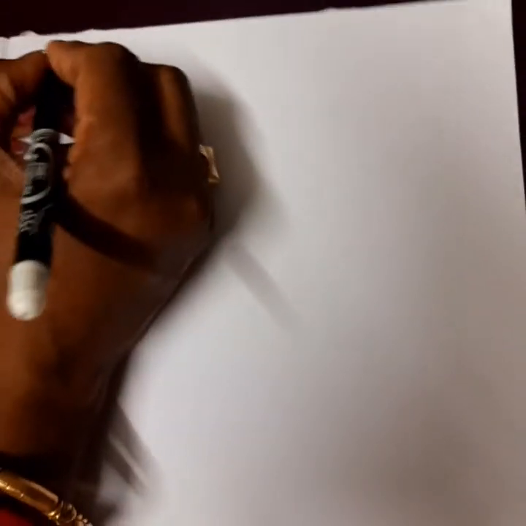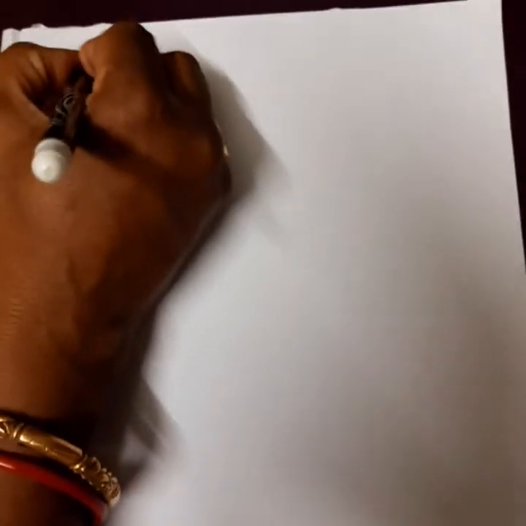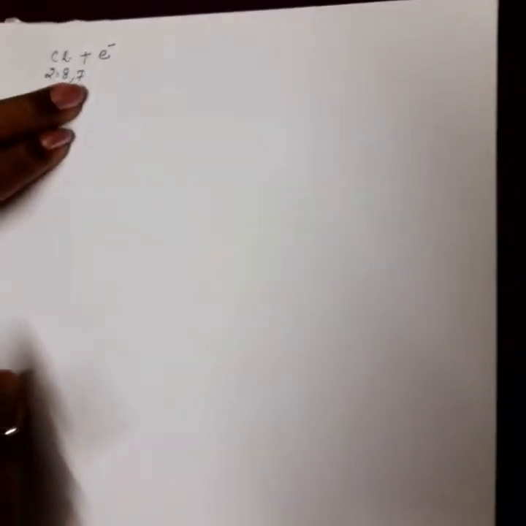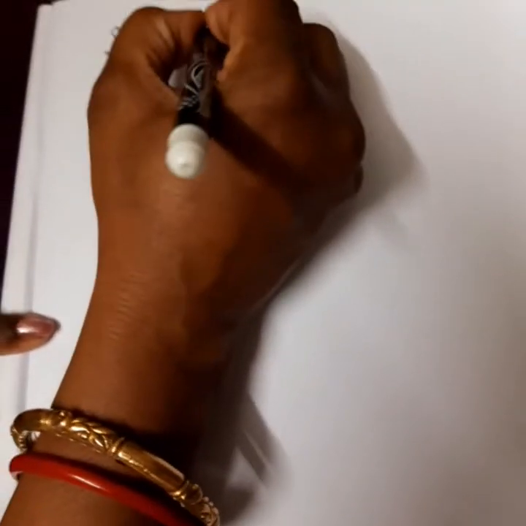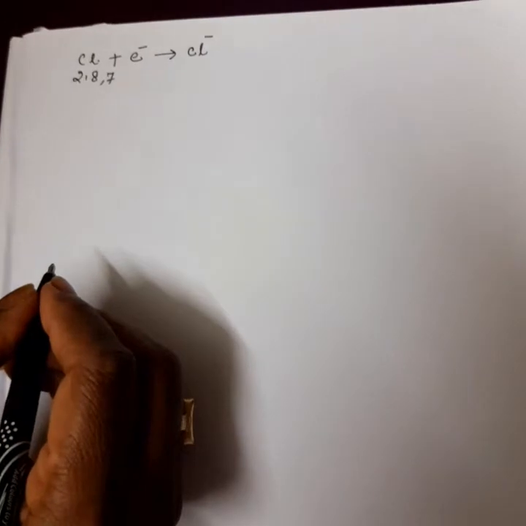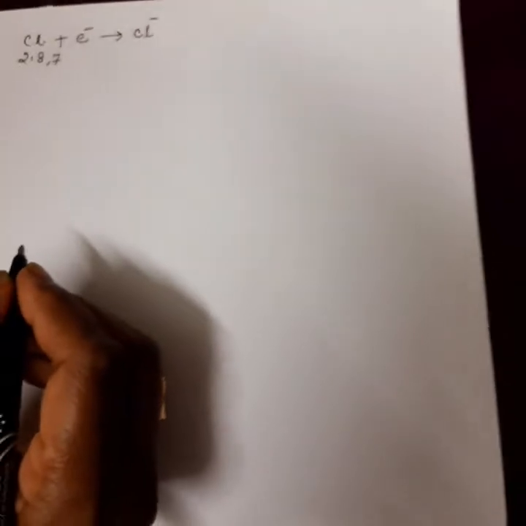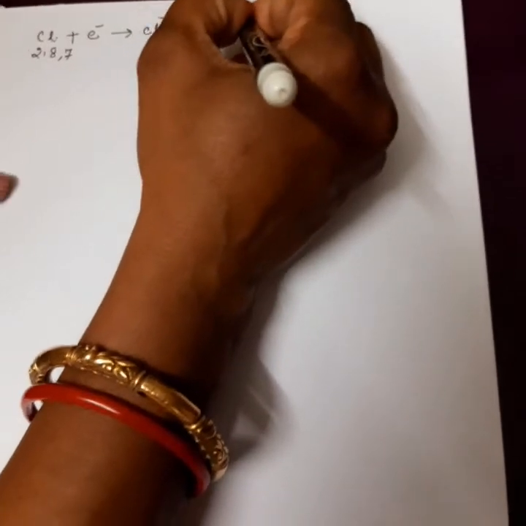Suppose I take the case of chlorine. Okay, what is the electronic configuration for chlorine? Chlorine is 2, 8, 7. Okay, now chlorine gains 1 electron. 7 is there. If it becomes 8, then it will become stable. How will it become 8? It has to gain 1 electron. Okay, chlorine gains 1 electron to become the Cl- ion. They become ions when they lose 1 electron or when they gain 1 electron. And these negative ions are known as anions.